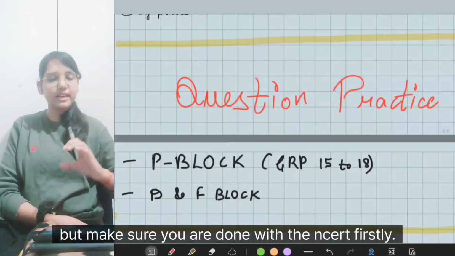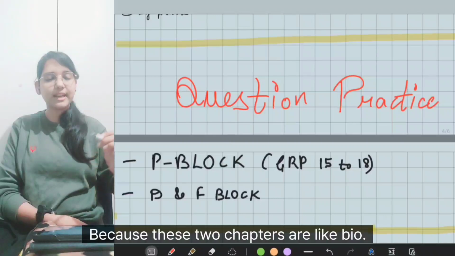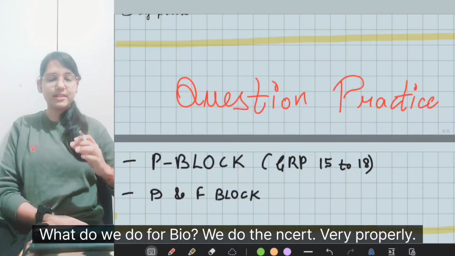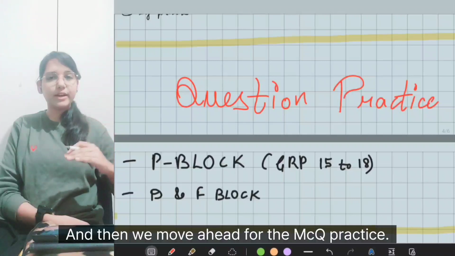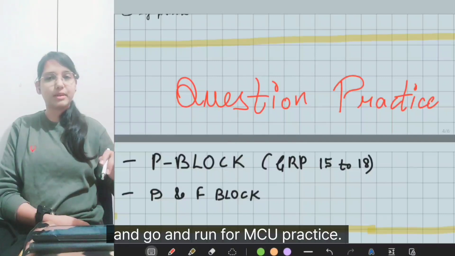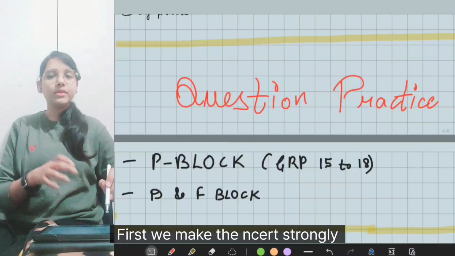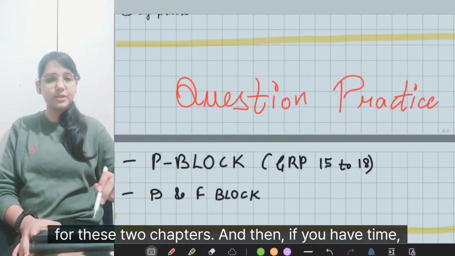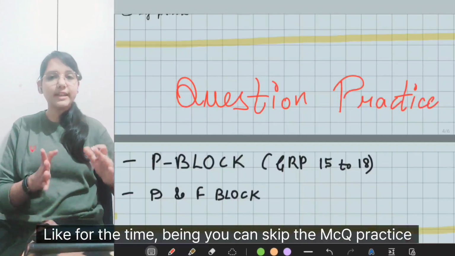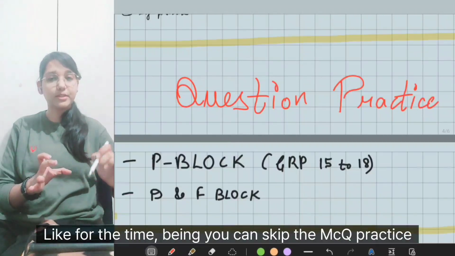But make sure you are done with the NCERT firstly, because these 2 chapters are like bio. What do we do for bio? We do the NCERT first very properly, and then we move ahead for the MCQ practice. We cannot skip NCERT for these 2 chapters and run for MCQ practice. This is not the correct way. First we make the NCERT strong for these 2 chapters, and then if you have time, you can go for the MCQ practice. For the time being, you can skip the MCQ practice for these 2 chapters.